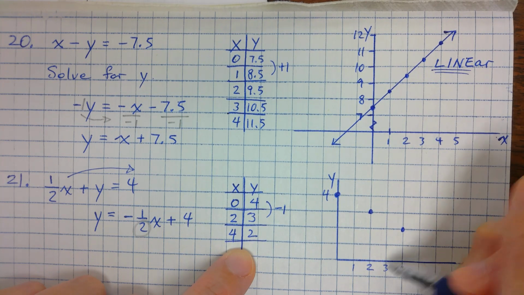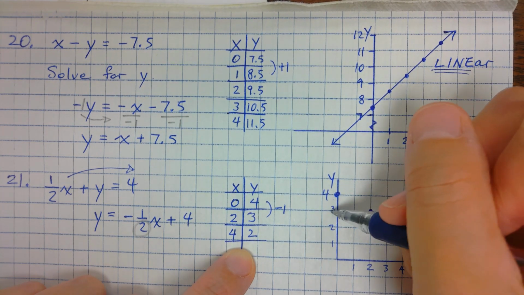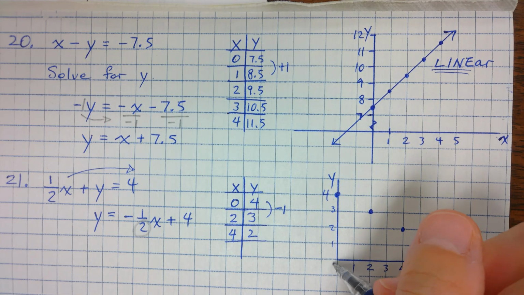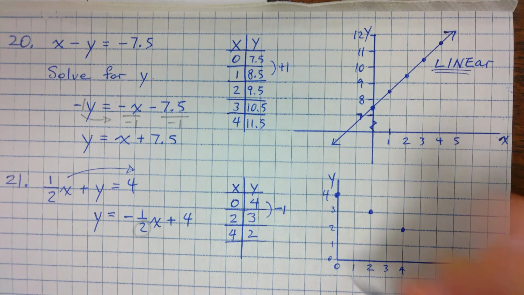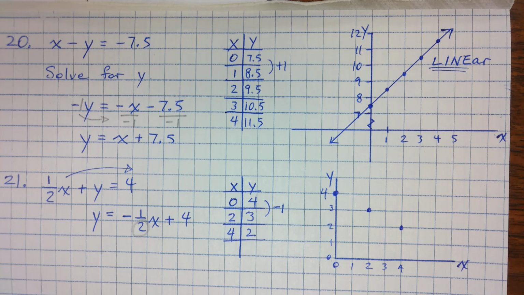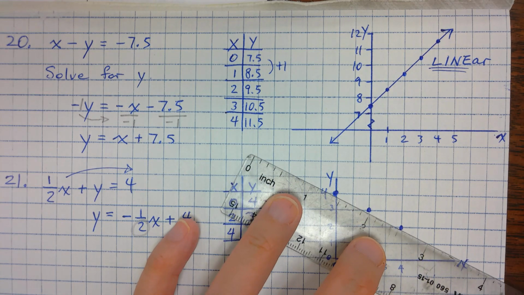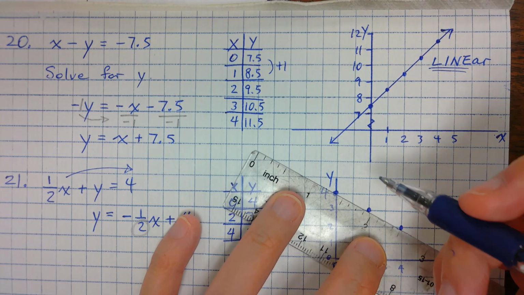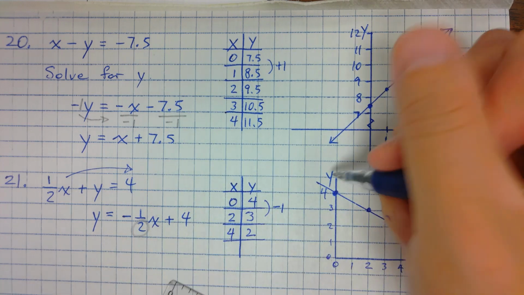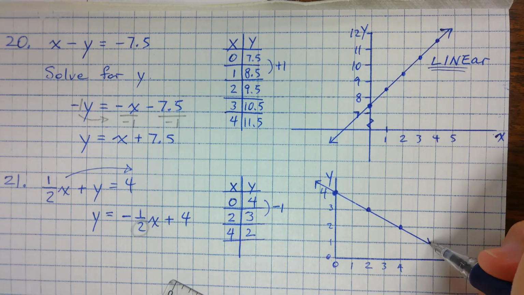So 1, 2, 3, 4, 1, 2, 3, 4. That's 0 right here. When I connect the dots, I get a linear relation. I get a line dropping to the right.